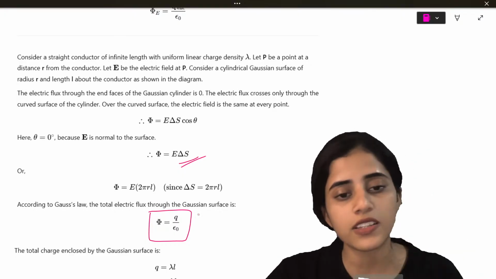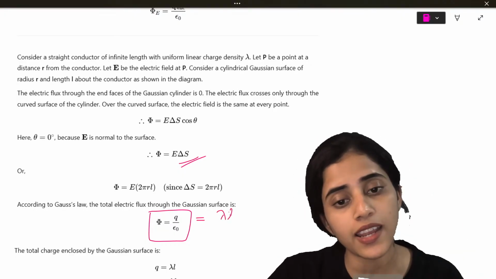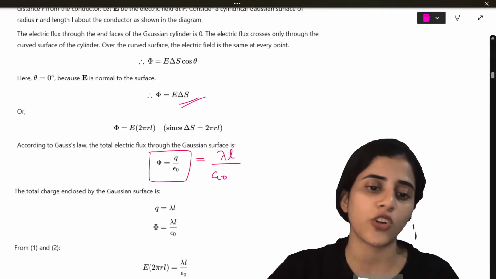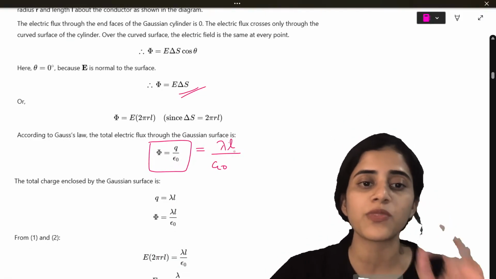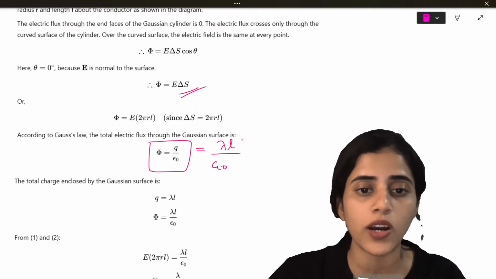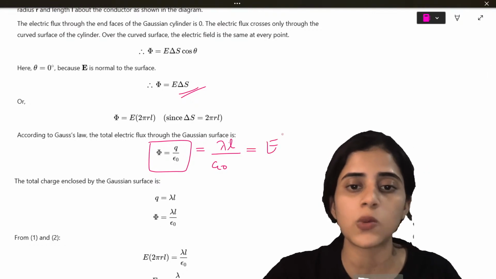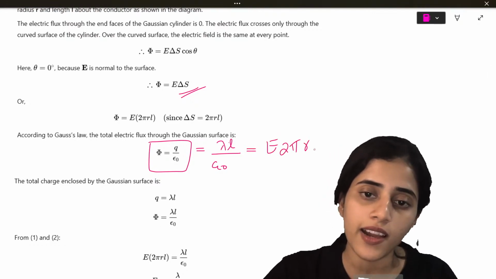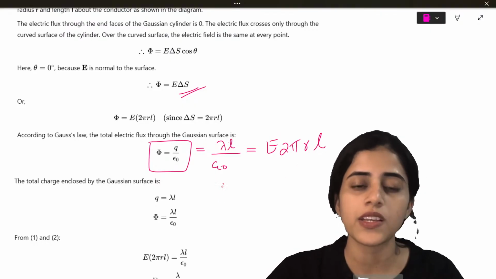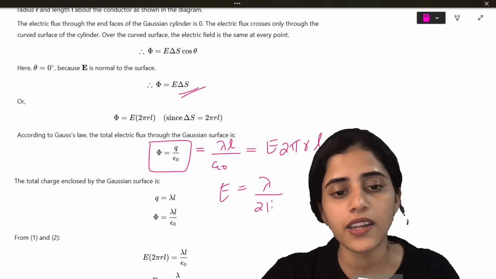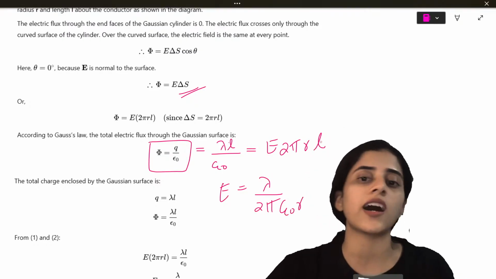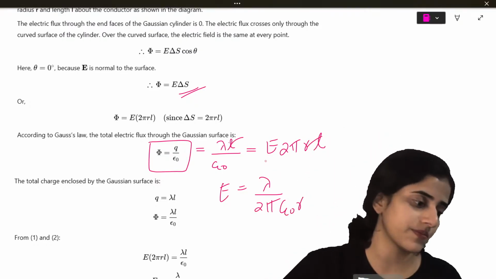So I will substitute lambda L by epsilon naught. Substituting everything, this is equal to E times 2 pi r L. So what is E going to be equal to? Lambda divided by 2 pi epsilon naught r. L and L will cancel.